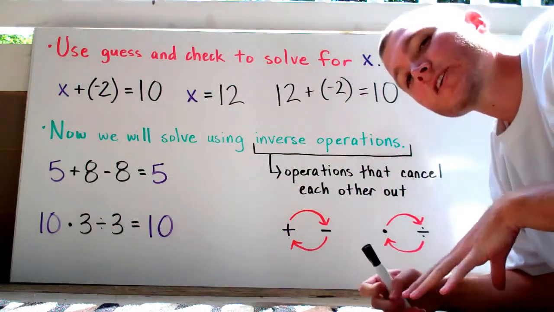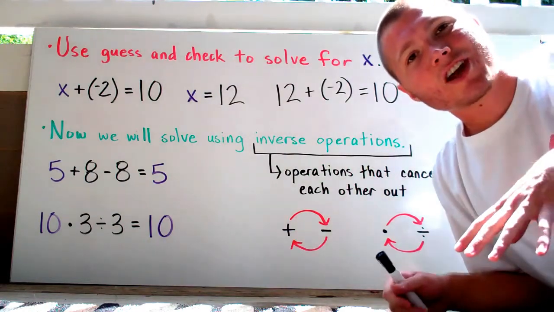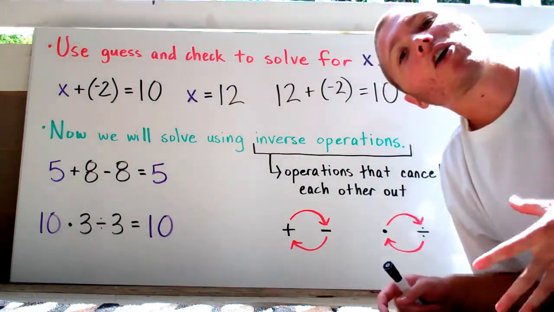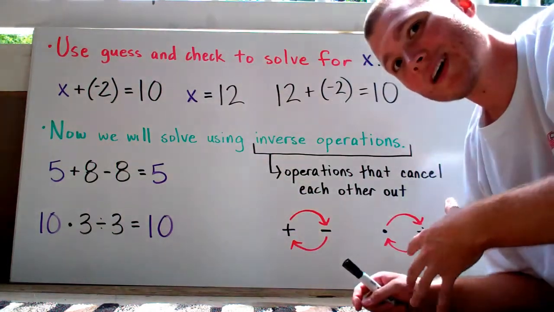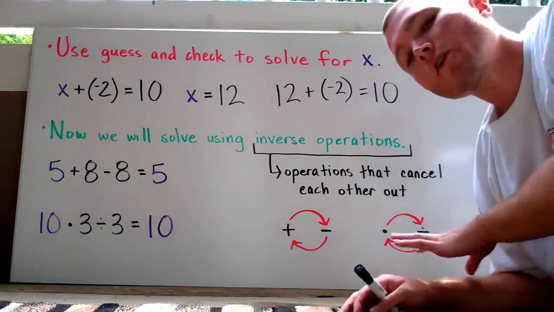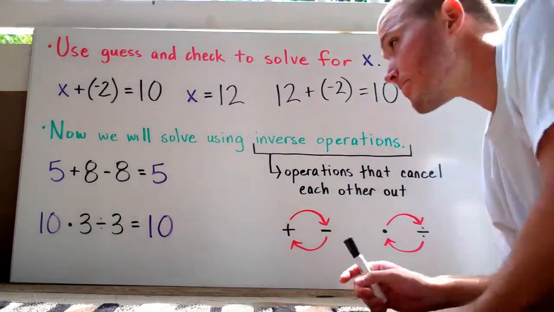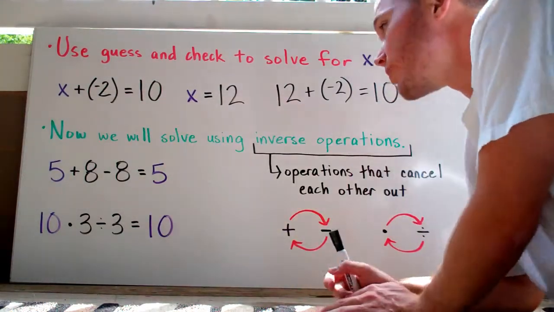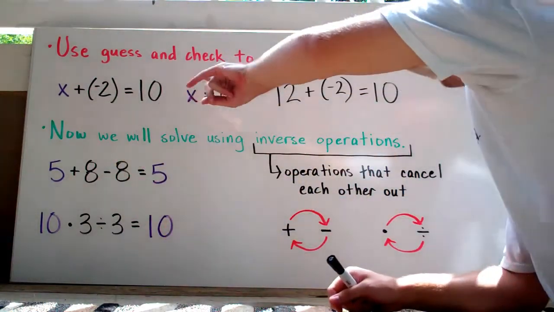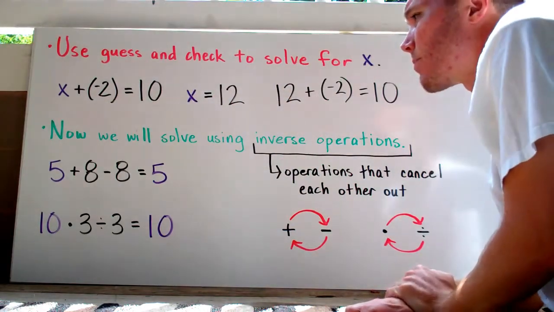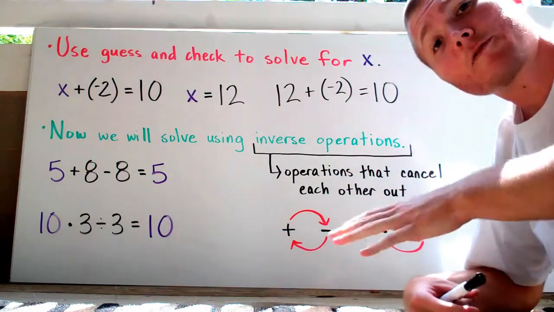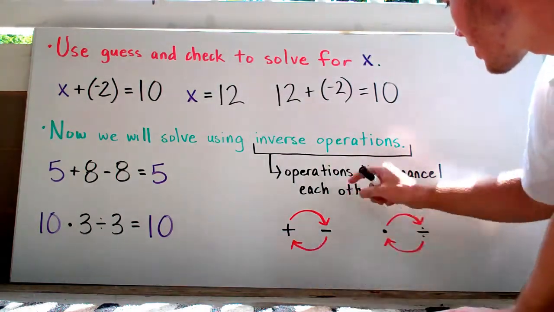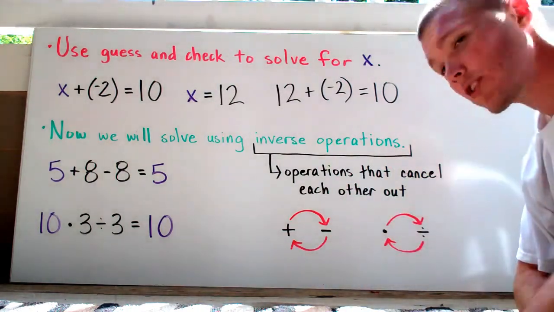But I don't want you to guess and check, because when you guess and check, it's going to take you a lot longer to solve a problem. And when we're dealing with values that get really big, guess and check's going to take forever, and you don't have that kind of time. So, what we're going to do is solve equations like that using something called inverse operations. If you don't know what inverse operations are, they're operations that cancel each other out.